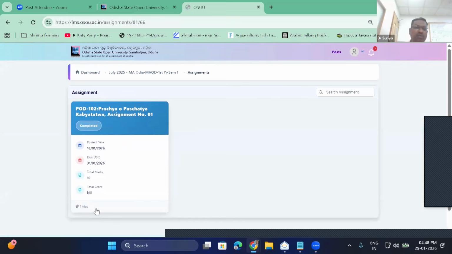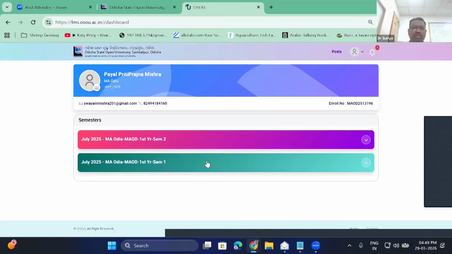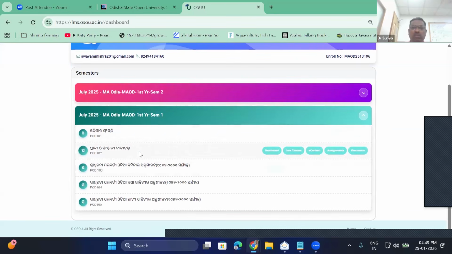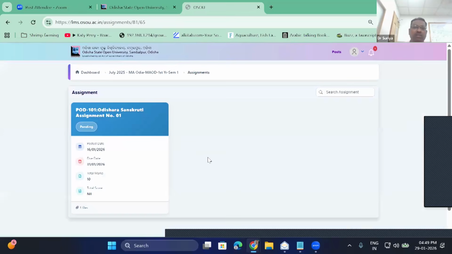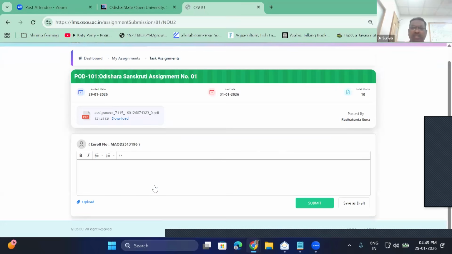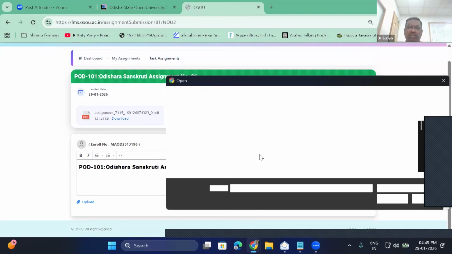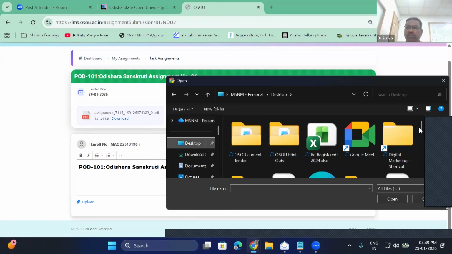Okay, don't bother about 1 or 2, don't worry about it. It is showing files. That is more important. Again, you come to the dashboard, you will see MOD POD0. If I am again going to click the POD01, you can see that one more file has been attached. Then you can go and attach the other files. Say for example, you can describe here and you can go and click the other files to upload.